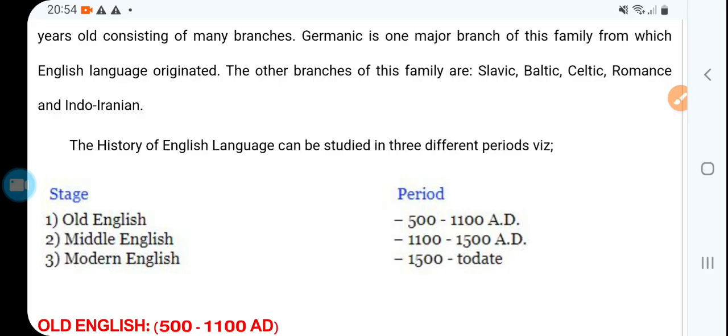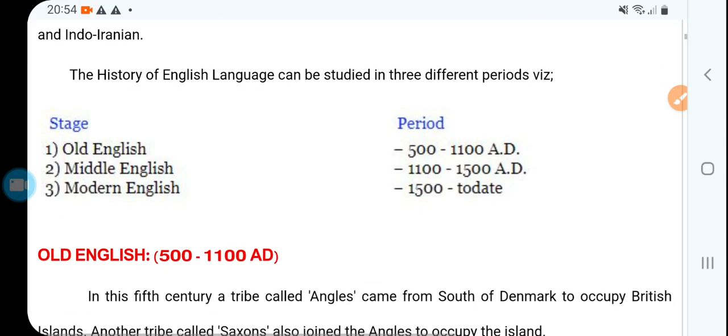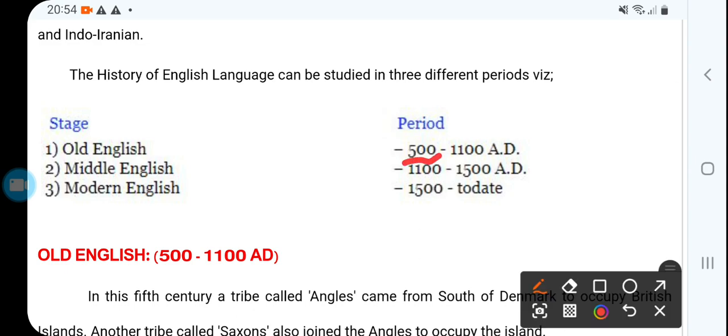The history of the English language can be studied in three different periods: Old English, Middle English, and Modern English.